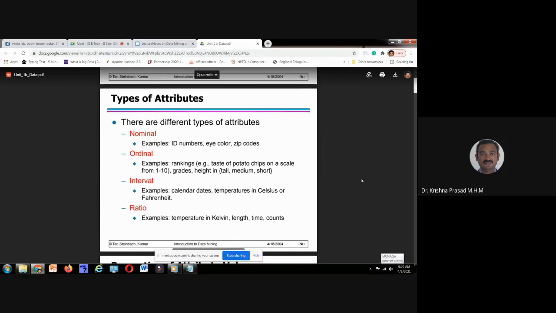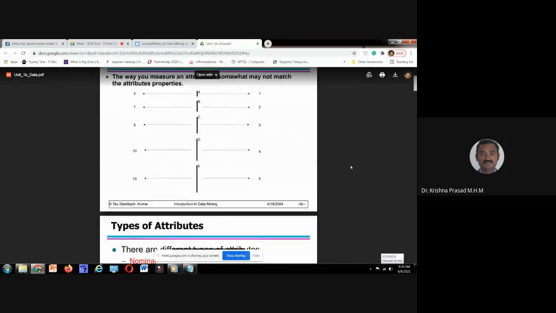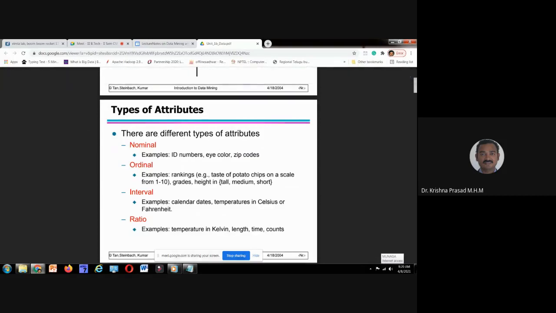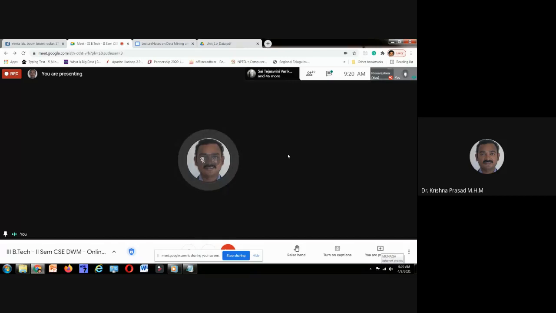Sir, previously you told integer. Please remember, while writing a program you can say integer, float, character, string, whereas in data science or data mining we speak in a different nomenclature. There are different types of attributes. What are the types of attributes? Nominal. I hope we have discussed these things. What is a nominal attribute? Anyone can share.